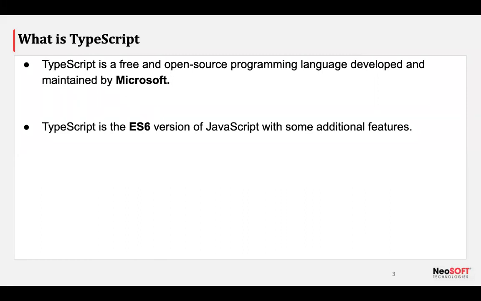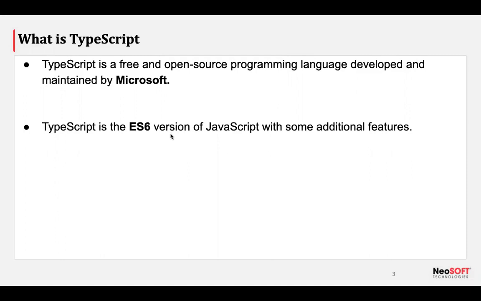But the second point, that TypeScript is the ECMAScript version of JavaScript with some additional features, is more valuable for understanding what TypeScript is. In the next slide, we'll discuss what ECMAScript, TypeScript and JavaScript are, and what the different versions of ECMAScript are.